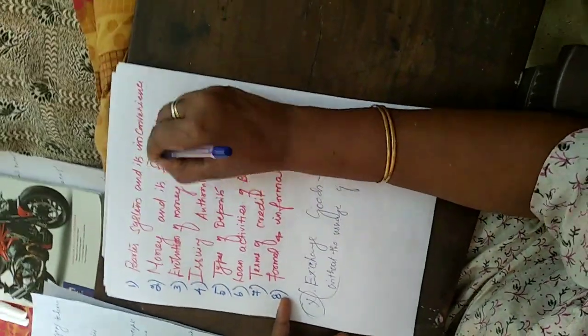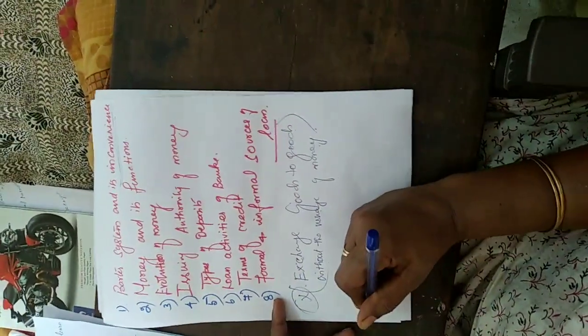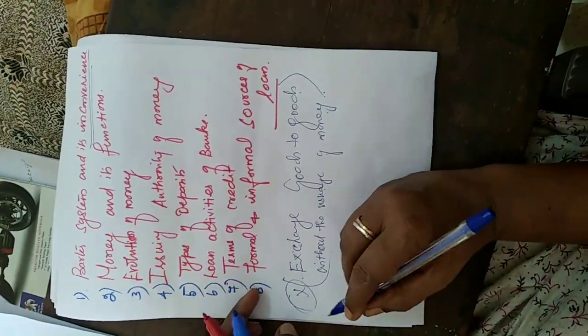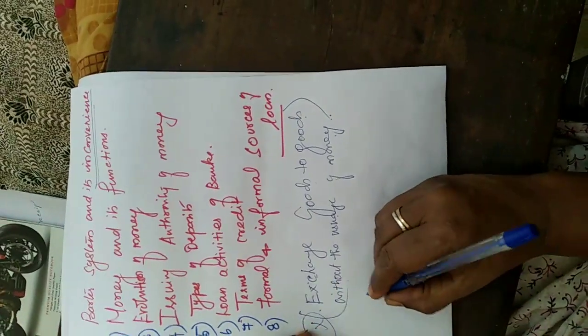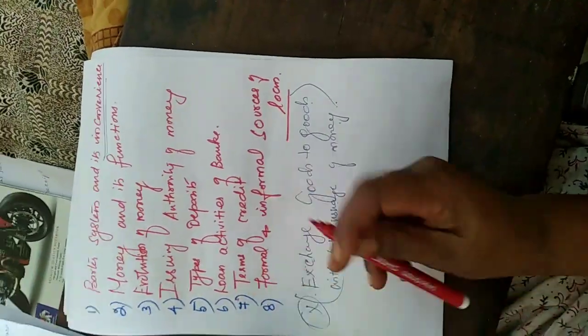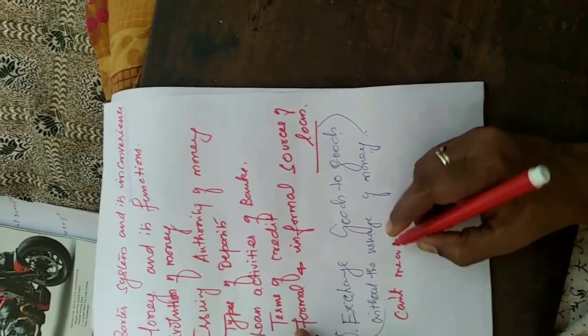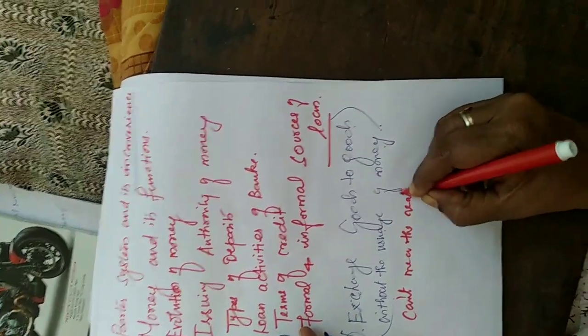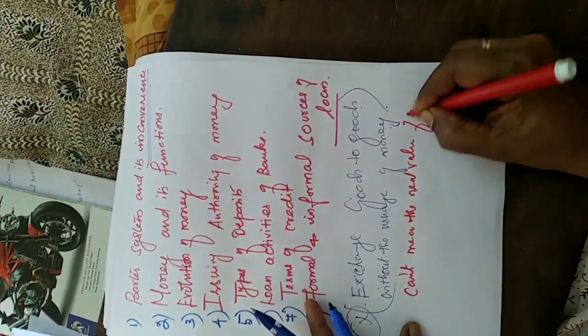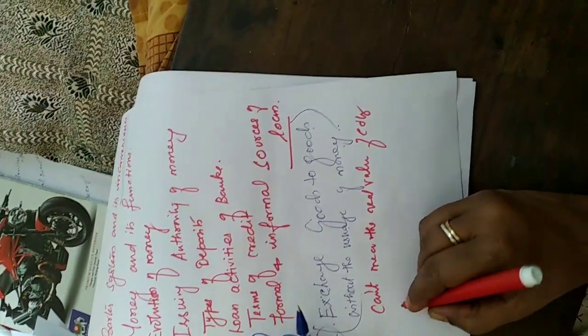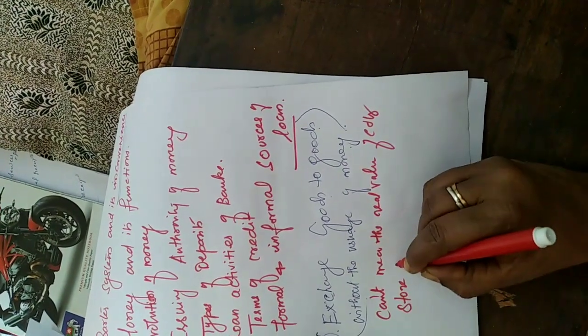So what are the inconvenience of the barter system? So do you know it? First of all, we cannot measure the real value of the commodity or the good. Second one, we cannot store for the long time.